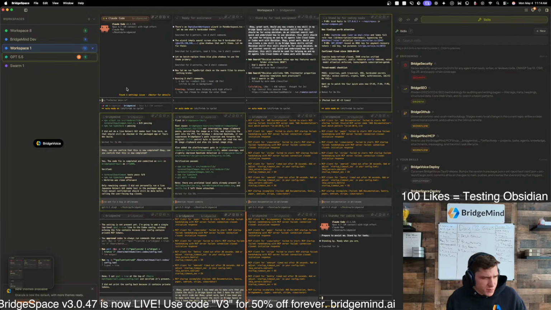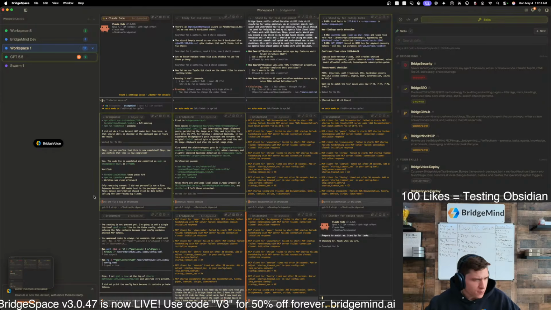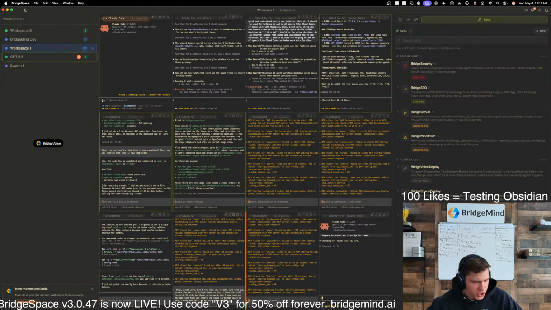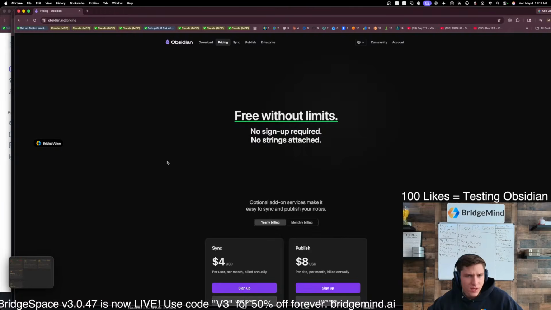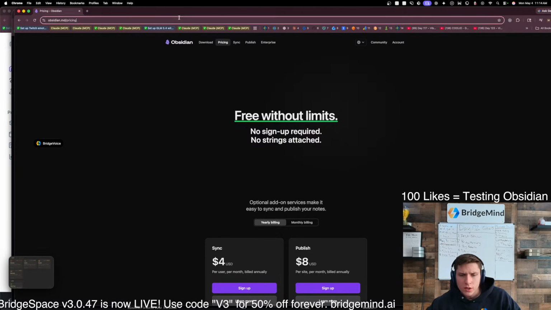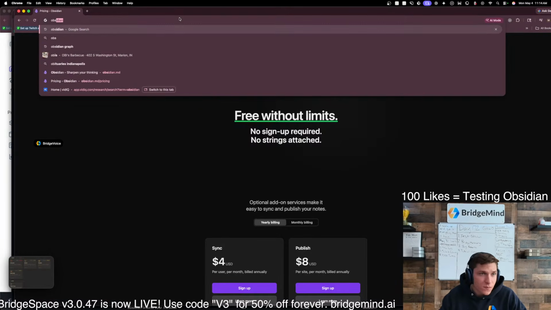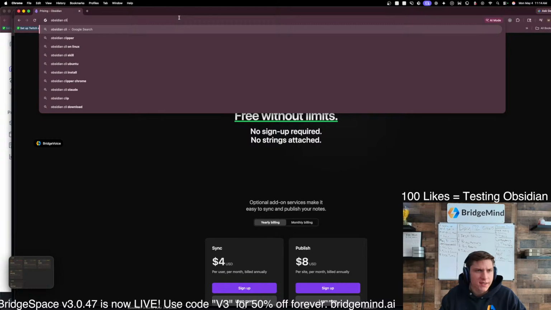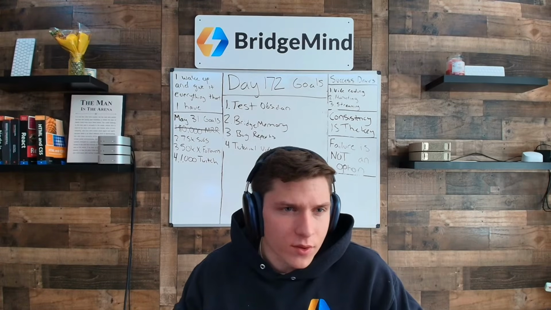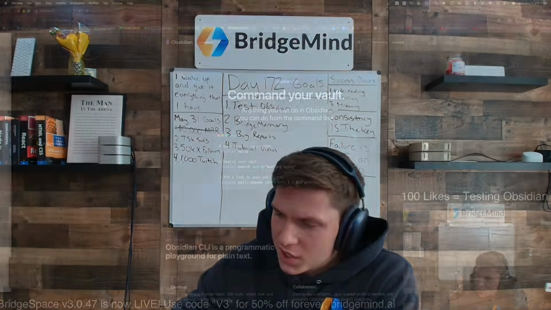I've seen people use Obsidian for RAG, but not sure how. Obsidian has a proper CLI integration. So I did see that. Like if you go to Obsidian CLI, I did see something related to that. Let me look this up. So Obsidian CLI, so let's look at this.